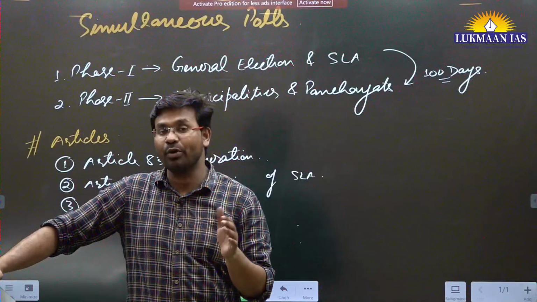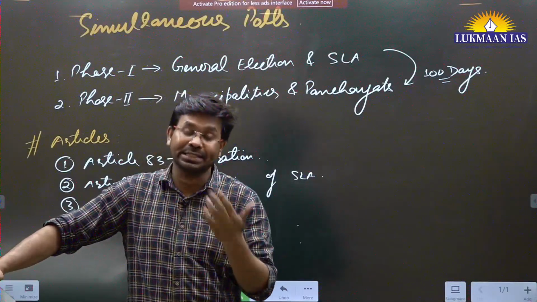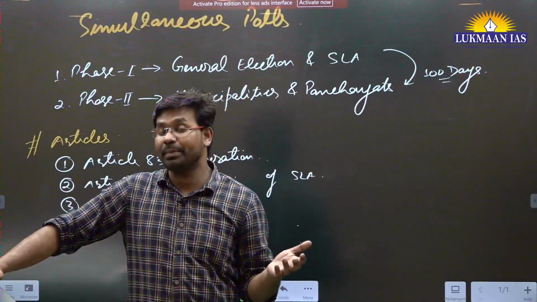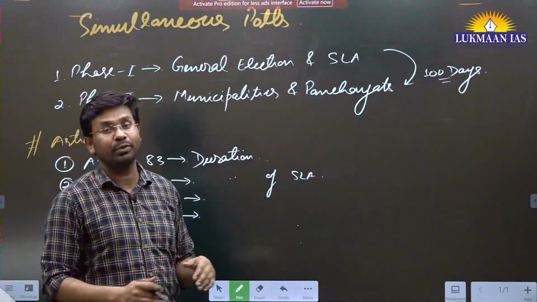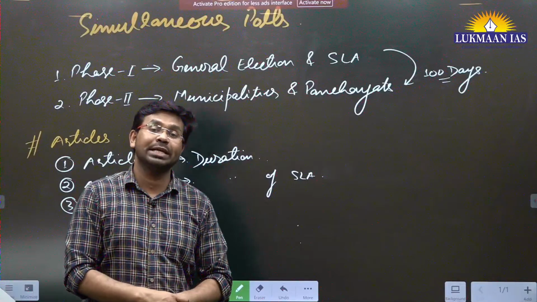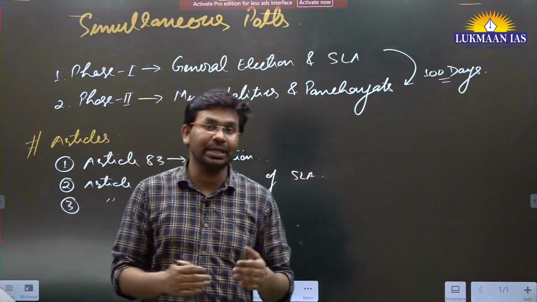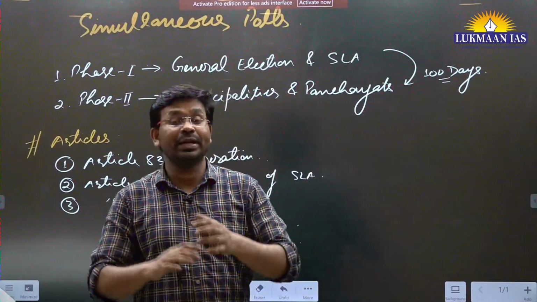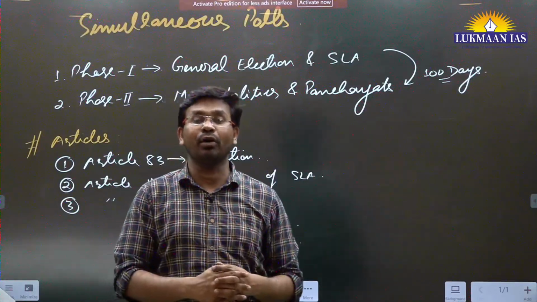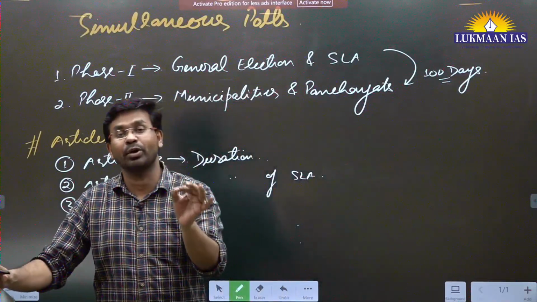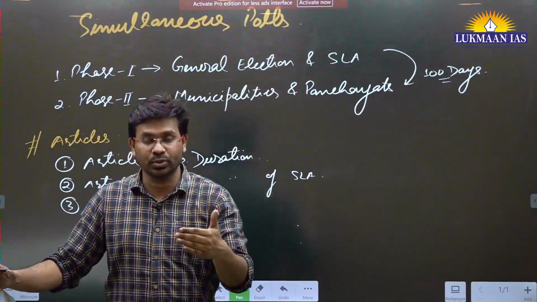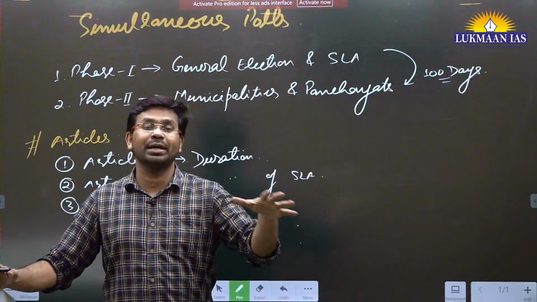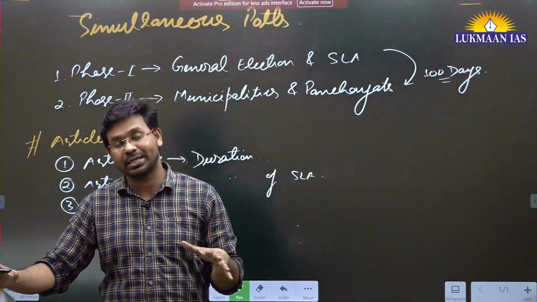simultaneous elections. However, this has also met with a lot of criticism. Many people have criticized that conducting simultaneous elections would be an enormous task for the Election Commission of India, and presently the Election Commission neither has that many EVMs or electronic voting machines, nor the human resources or capacity to conduct simultaneous elections across the country.